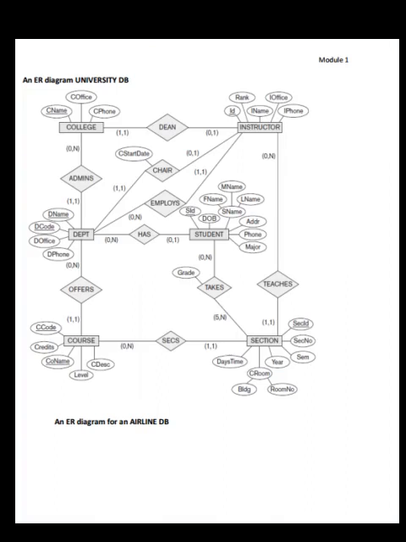It is often tricky to decide whether a particular relationship should be represented as a relationship type of degree n or should be broken down into several relationship types of smaller degrees. The designer must base this decision on the semantics or meanings of the particular situation being represented. See the figure for an ER diagram for a university database.